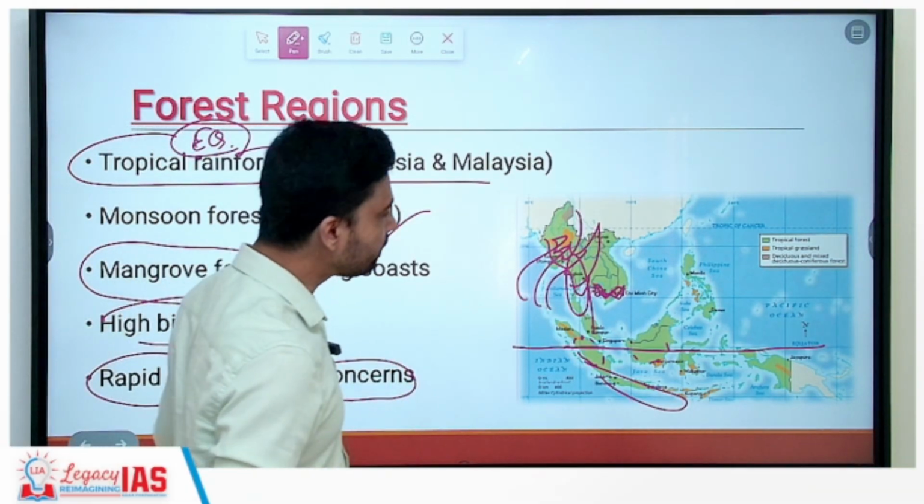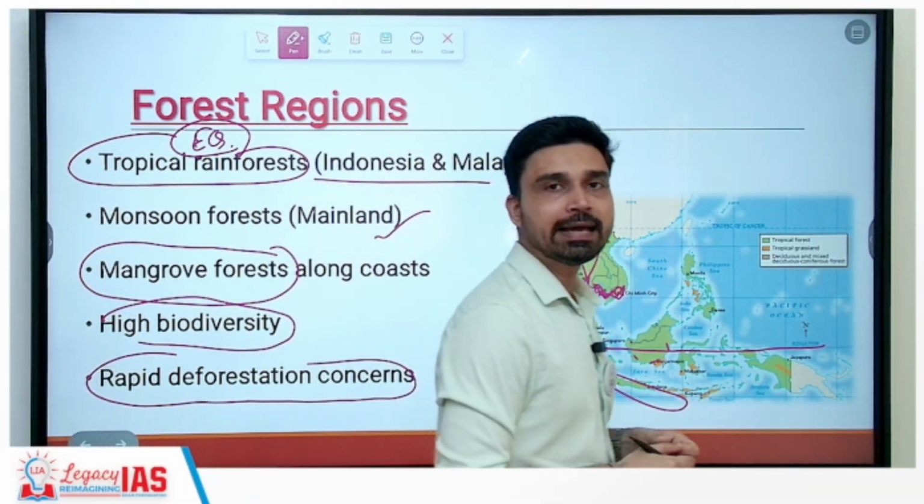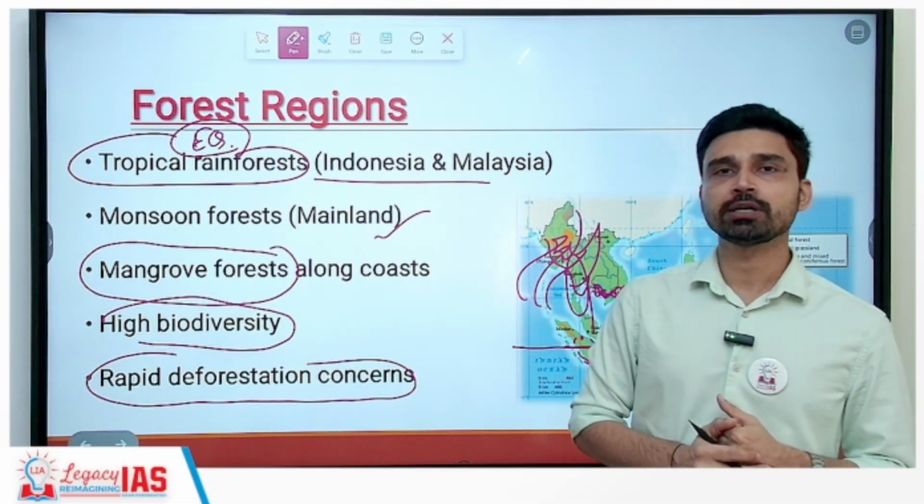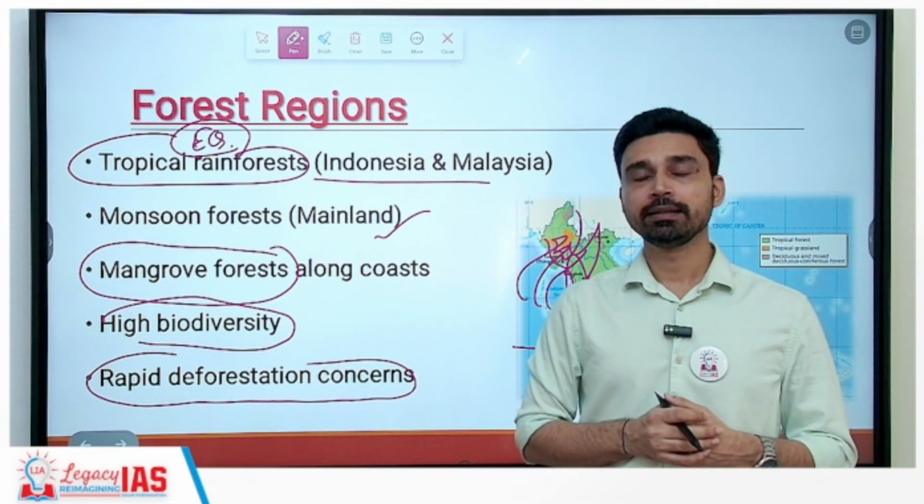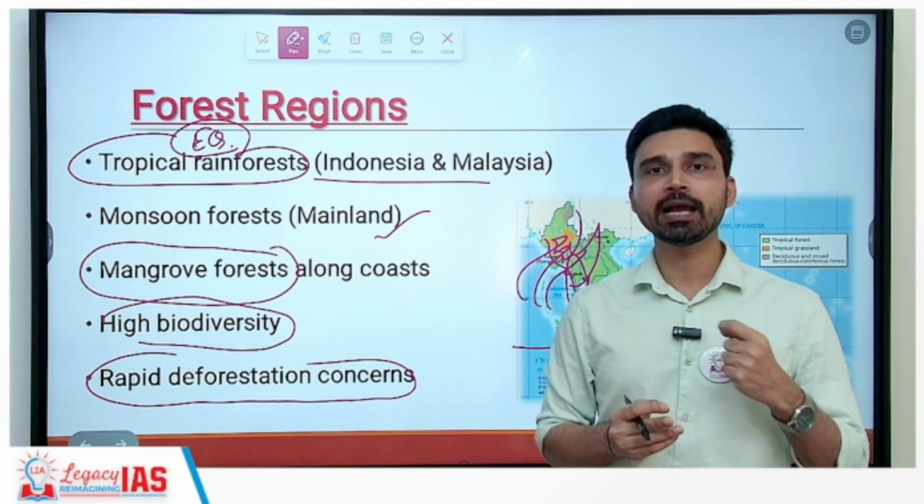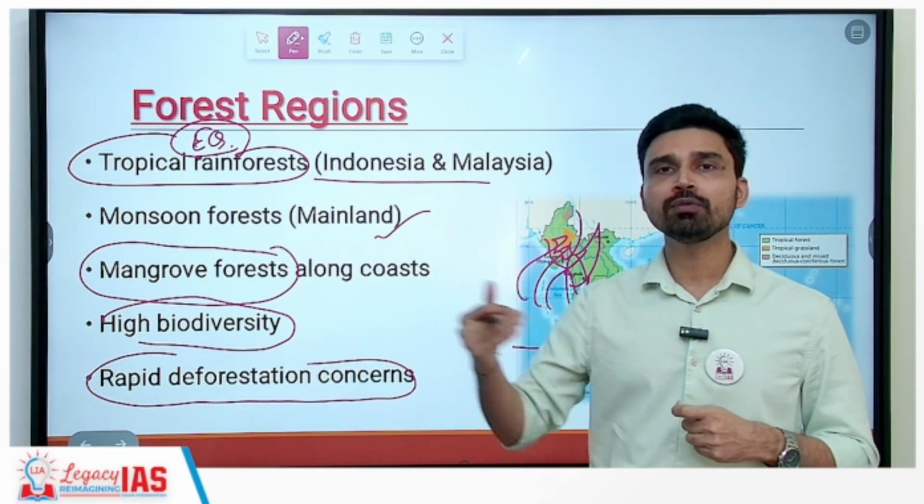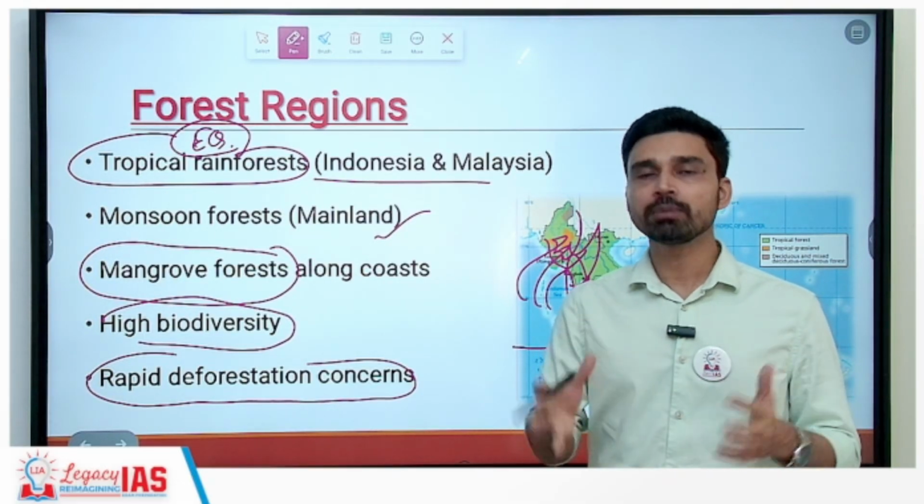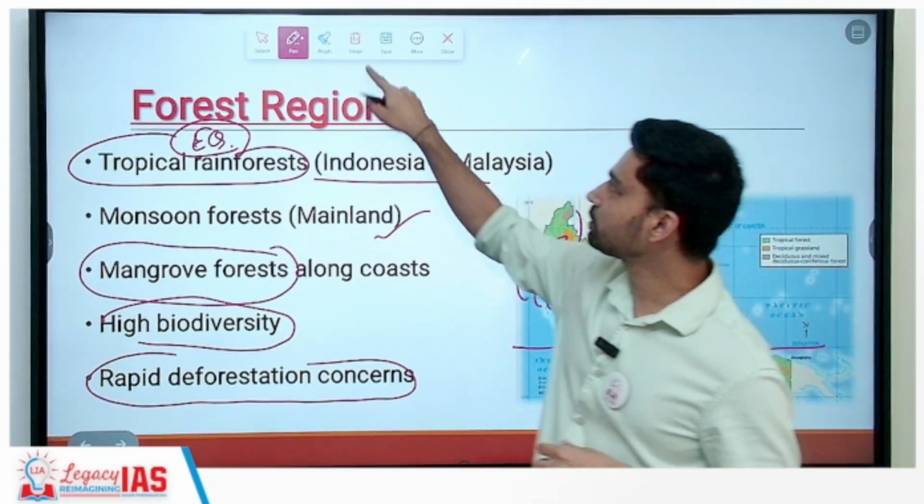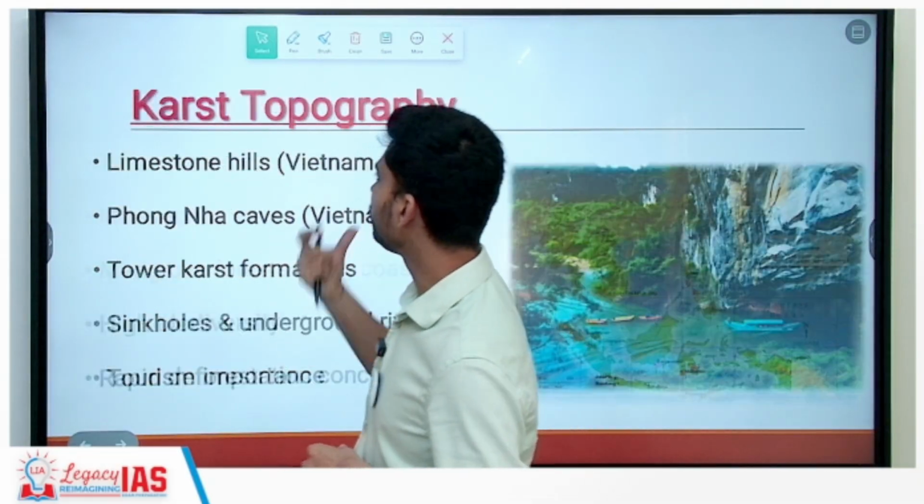However, the concern being raised by scientists here is that due to various uses to which forest is being put, rapid deforestation is being seen. The case in point is Indonesia and Malaysia, where a large amount of rainforest is being destroyed to convert this land into rubber plantations, largely to extract economic benefits and opportunities from there.